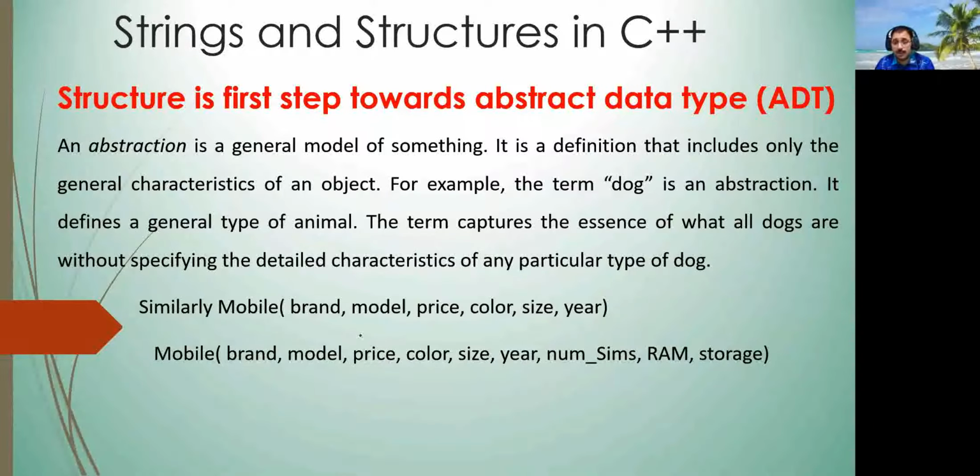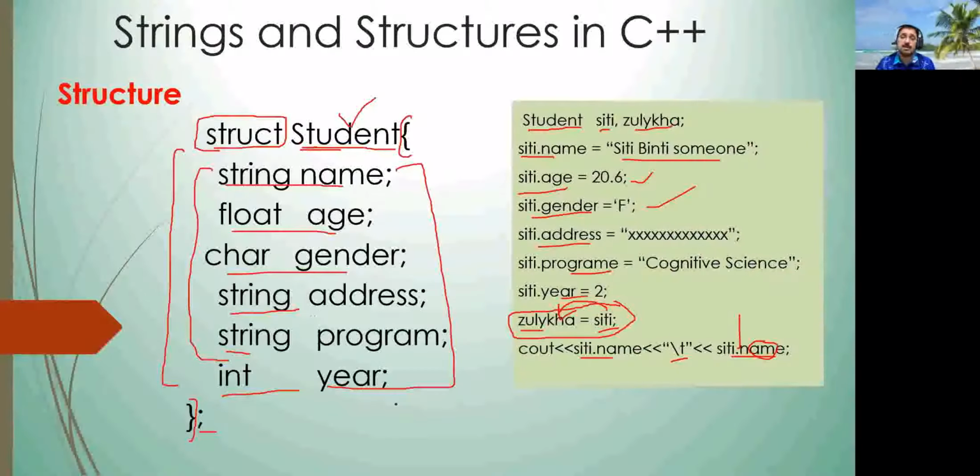So now here is another concept, or another problem. For example, the word student is very general. Some people will represent the student by, let's suppose, six properties: name, age, gender, address, program, and year.